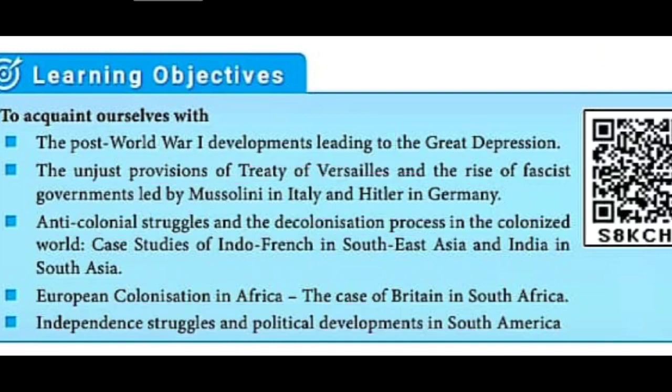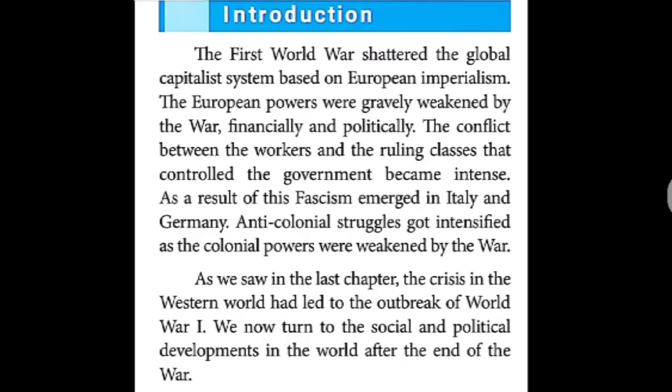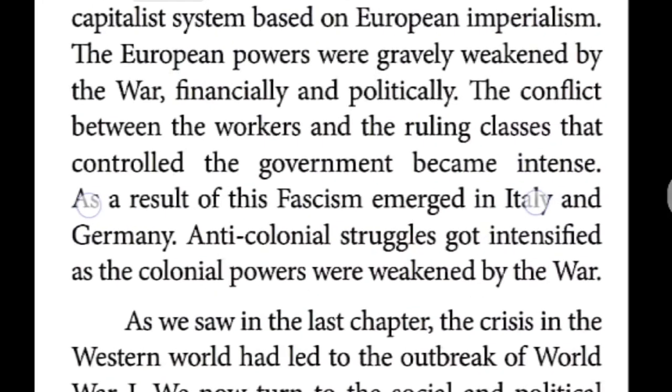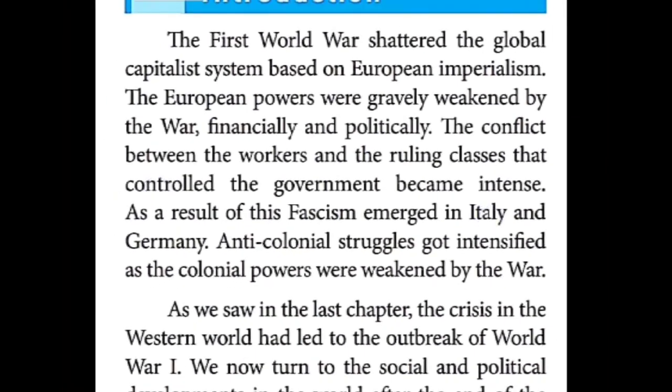Children, the next one is the introduction given in your book. It's very, very interesting. If you listen, you can easily understand. The meanings I am telling, you can note down in your book, and with a pencil you can mark it. The page number in your book is 16, second lesson, Unit 2.